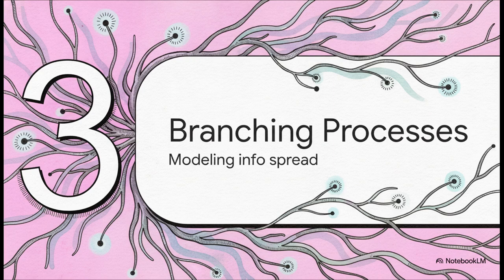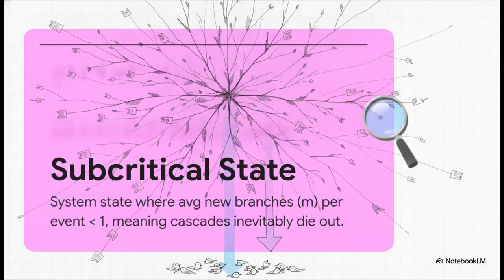Section 3, Branching Processes and Subcriticality. Let's look at how we model the spread of information. To trace the physical spread of a retweet, the defense uses this really cool mathematical model called the Galton-Watson branching process. The whole core of this model hinges on the concept of a subcritical state. This is a state where the average number of new branches, which is represented by the letter M, created by a single event is less than 1.